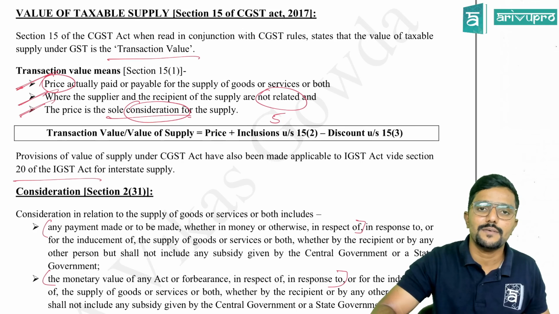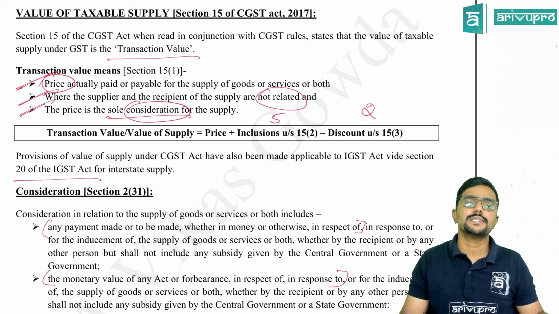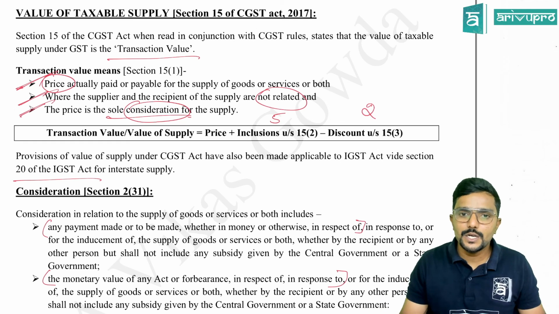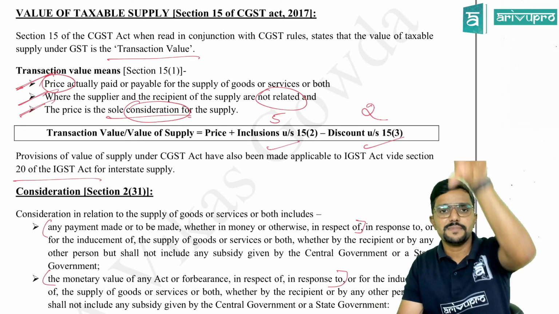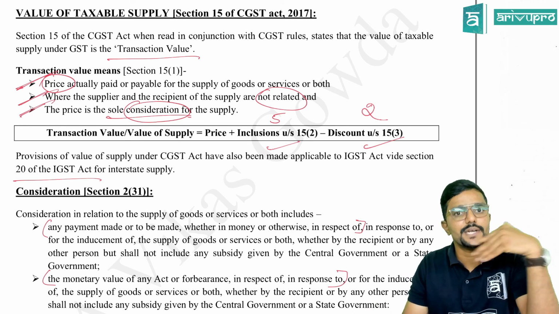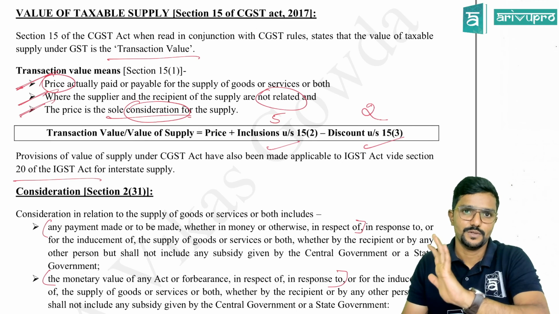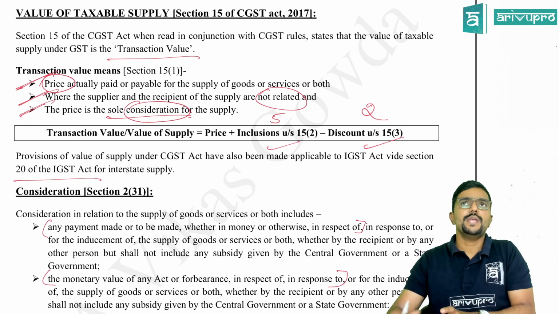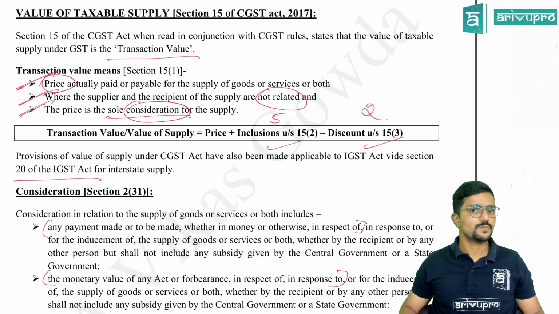Next, coming to discount. If there is any discount which is covered under section 15(3), there are 2 discounts covered here, then if it is covered and if the conditions are satisfied, reduce it while calculating the value. If not, don't touch it. Clear? And to the extent possible, for all these points, especially inclusions and discount, whatever adjustments are given in the questions, whether you are adding it or reducing it, please give a note. Try to give at least a 2 to 3 line note, including the section numbers. So please remember the section numbers, because in the notes you need to give an explanation of why you have added, why you have reduced, or why you are not adding.